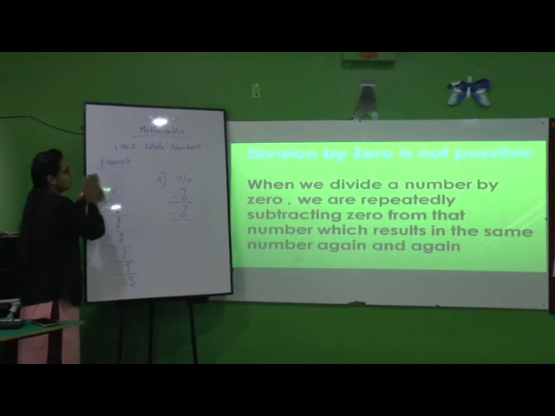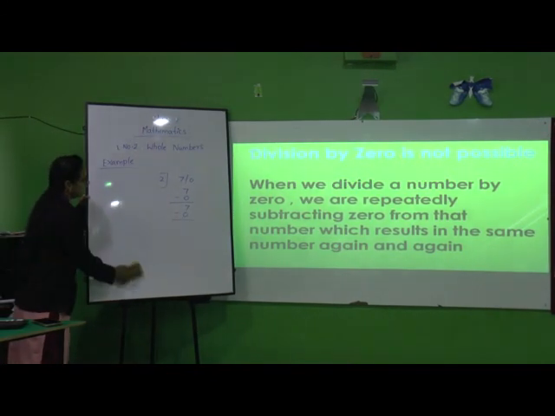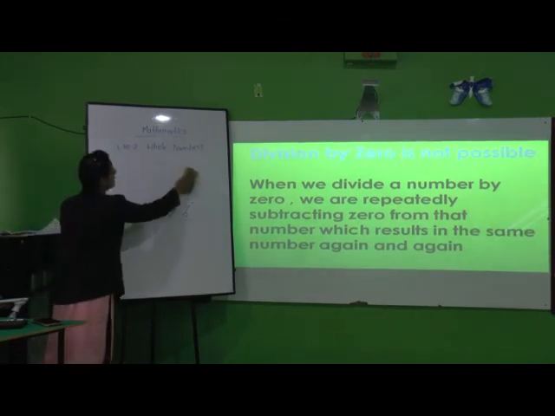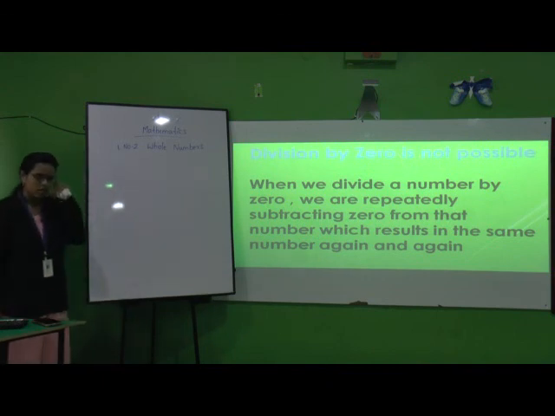When we divide a number by 0, we are repeatedly subtracting 0 from the number. We are always subtracting the same 0 from the number and getting the same result again. So subtracting 0 from the number results in the same number again and again. So it is not defined.